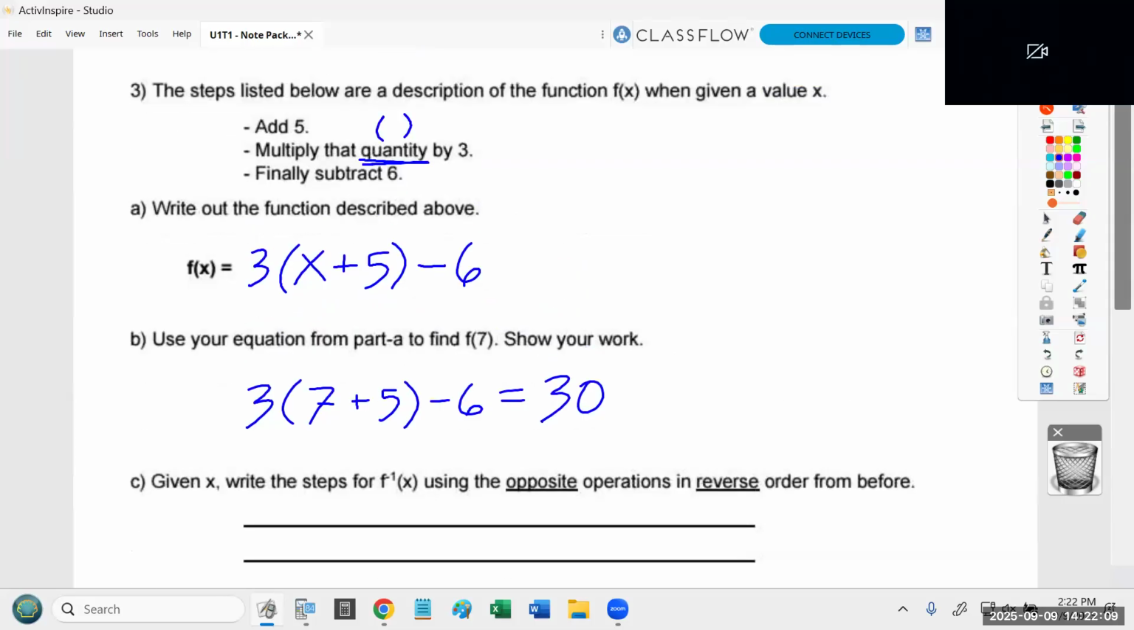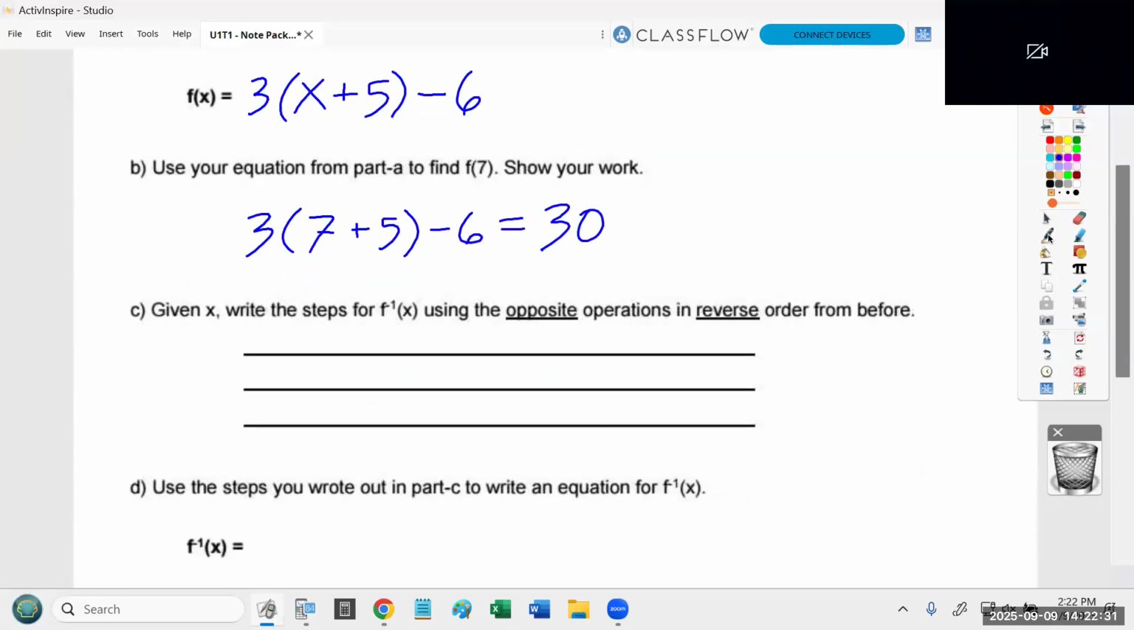Okay, so we were given instructions. We used it to write a function. Then we used that function to turn 7 into 30. Now we're going to create the inverse function ourselves. And the way we're going to test it is we're going to make sure it turns 30 back into 7. Does that make sense? Okay, but I need to teach you how to write the inverse. Sounds fancy. It's really not that bad at all. Okay, here's how you do it.